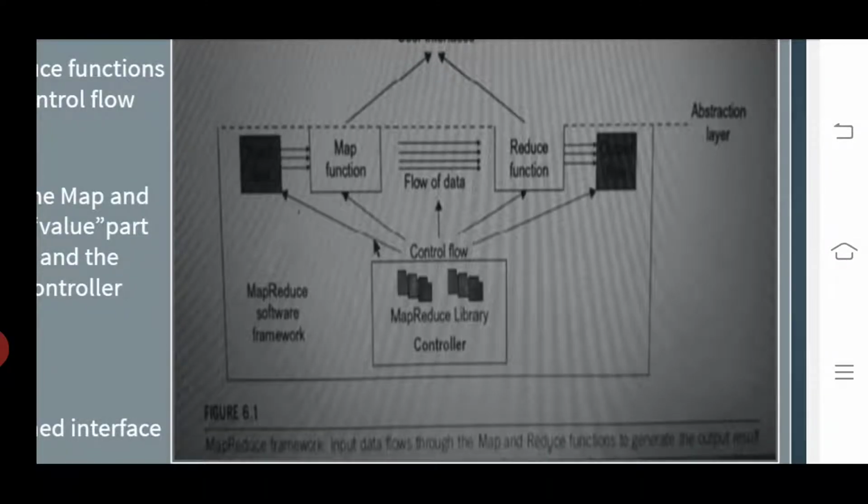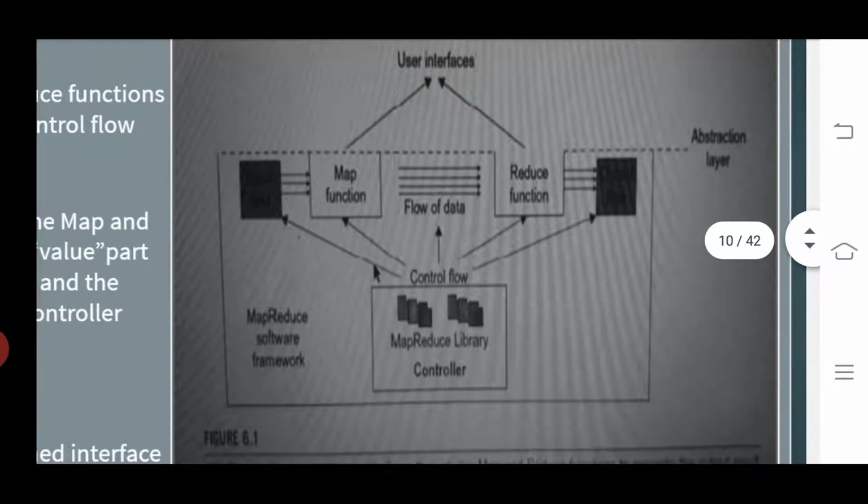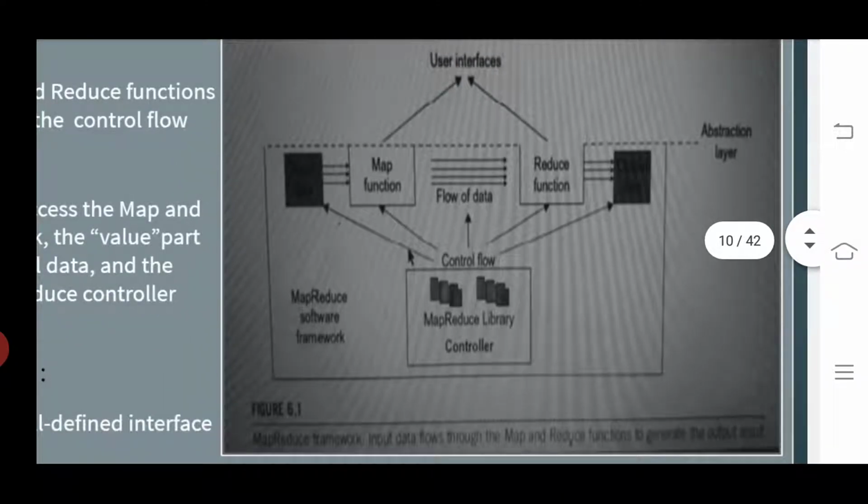What does the figure explain to you? Listen carefully. Look at this diagram. This diagram illustrates the MapReduce framework. It's a template. Input data flows through the map and reduce functions to generate the output result.